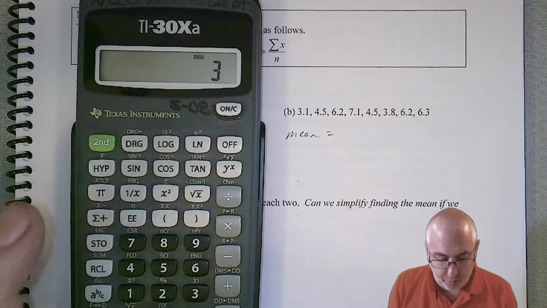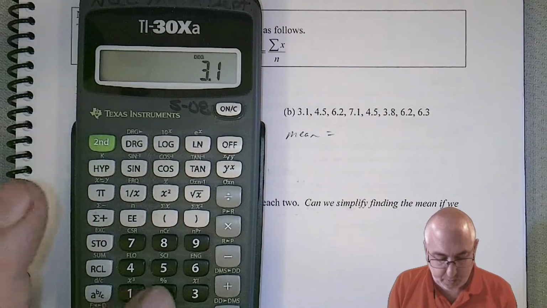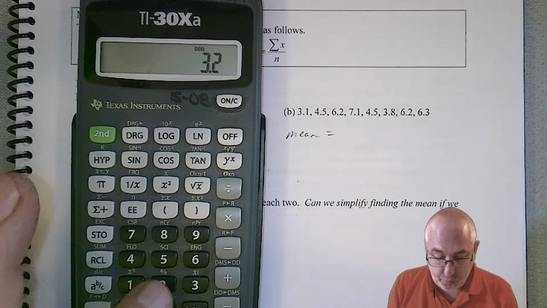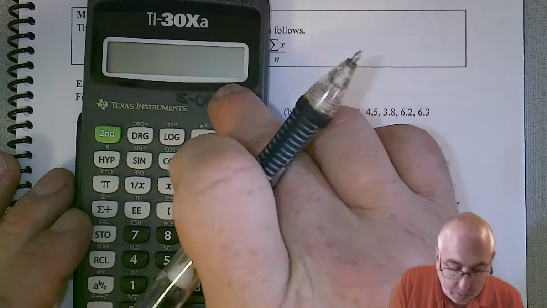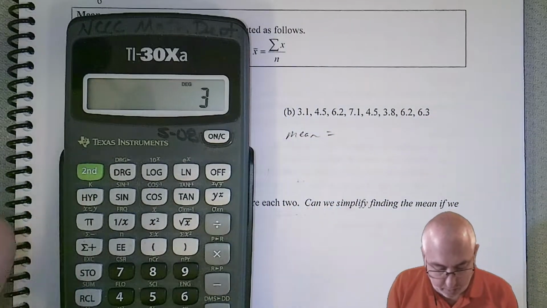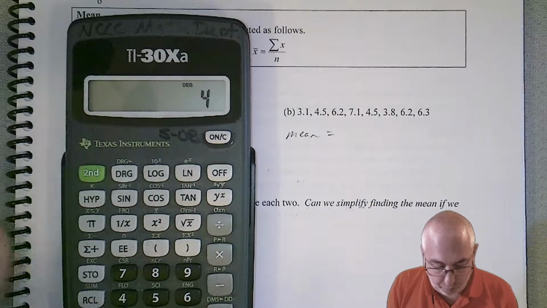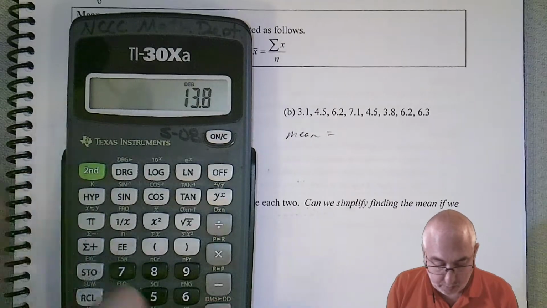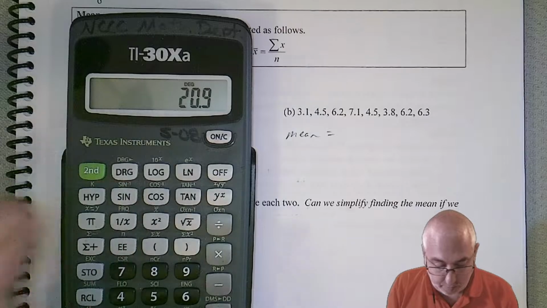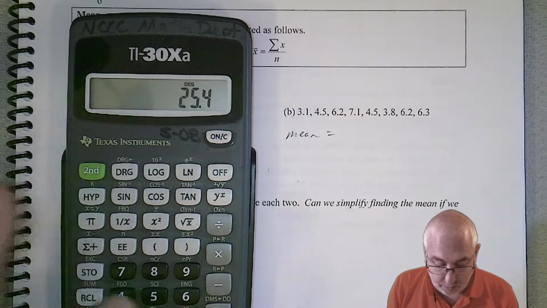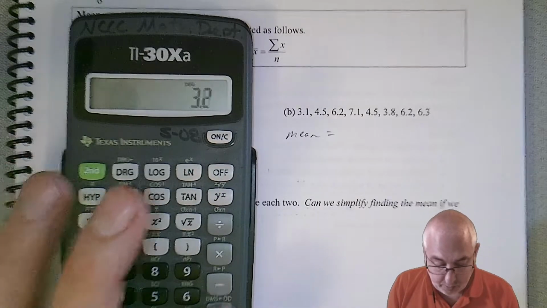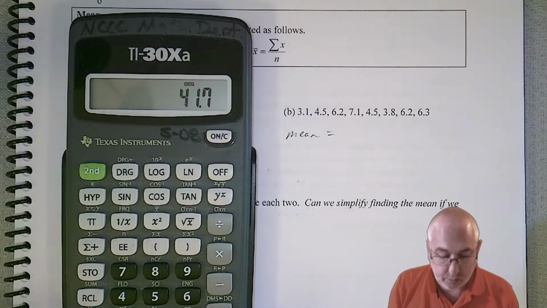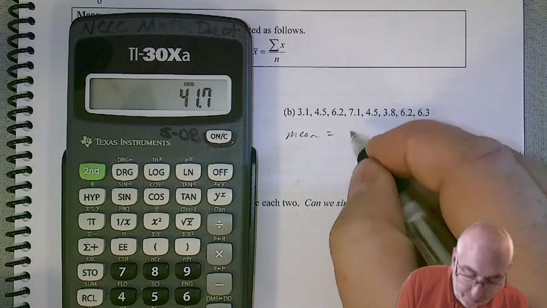So we got 3.1 plus 4.5 plus 6.2. Whoops. Helps if I type the right numbers. 3.1 plus 4.5 plus 6.2 plus 7.1 plus 4.5 plus 3.8 plus 6.2 plus 6.3 equals 41.7.